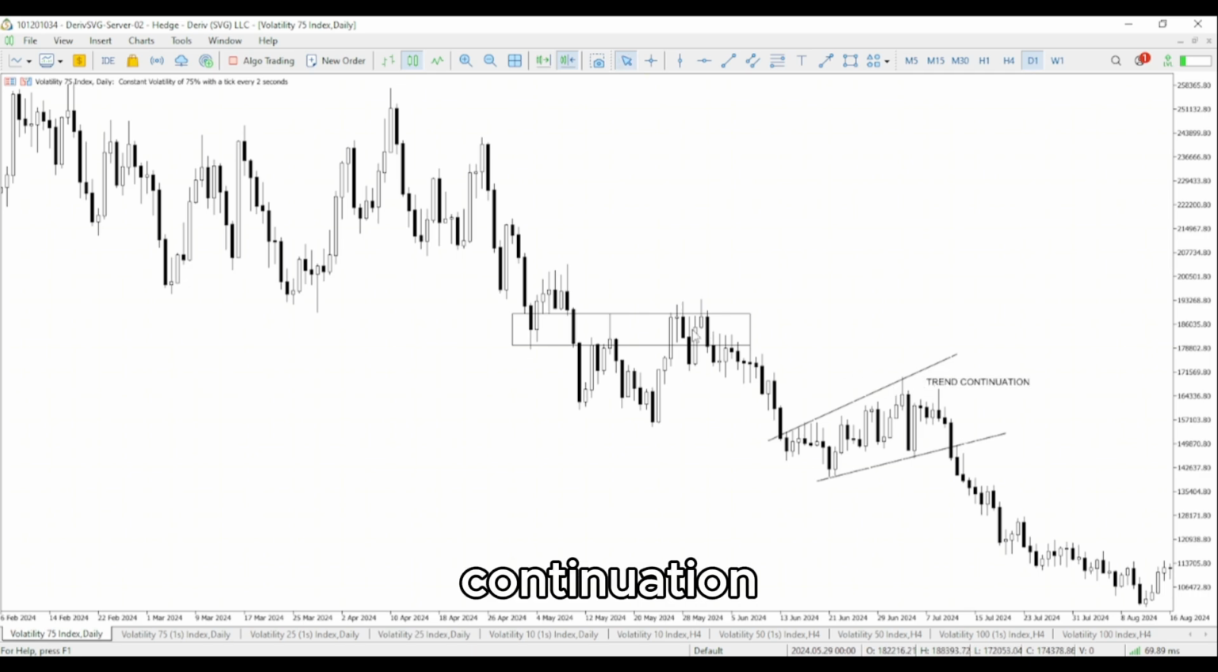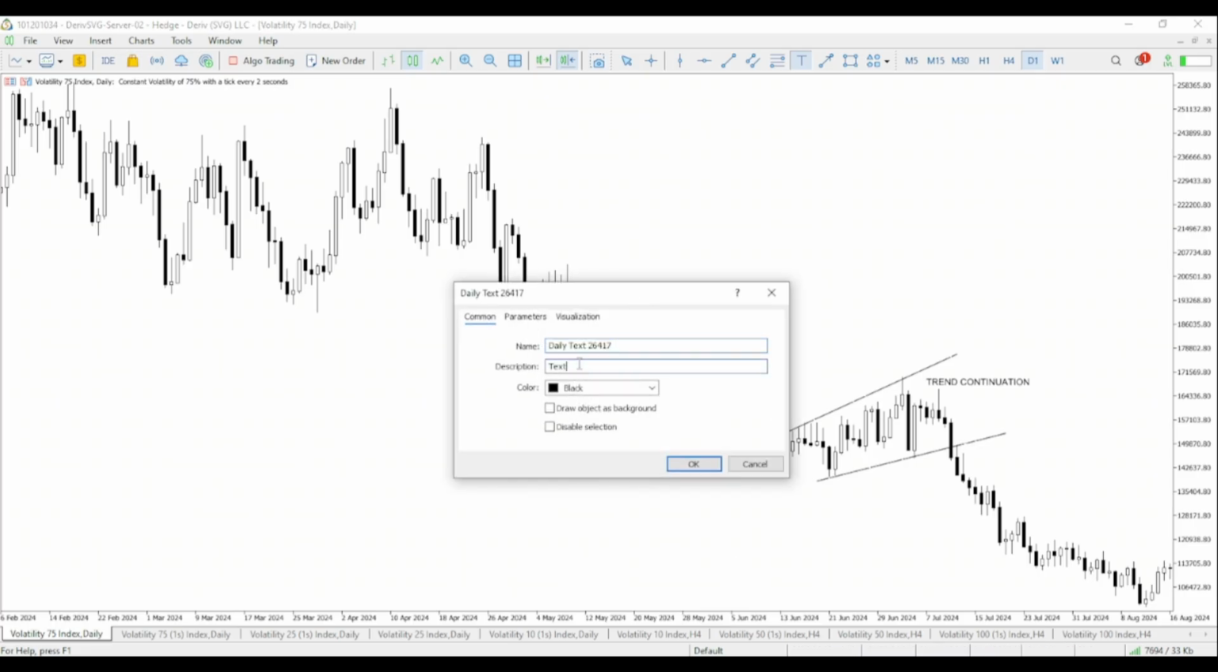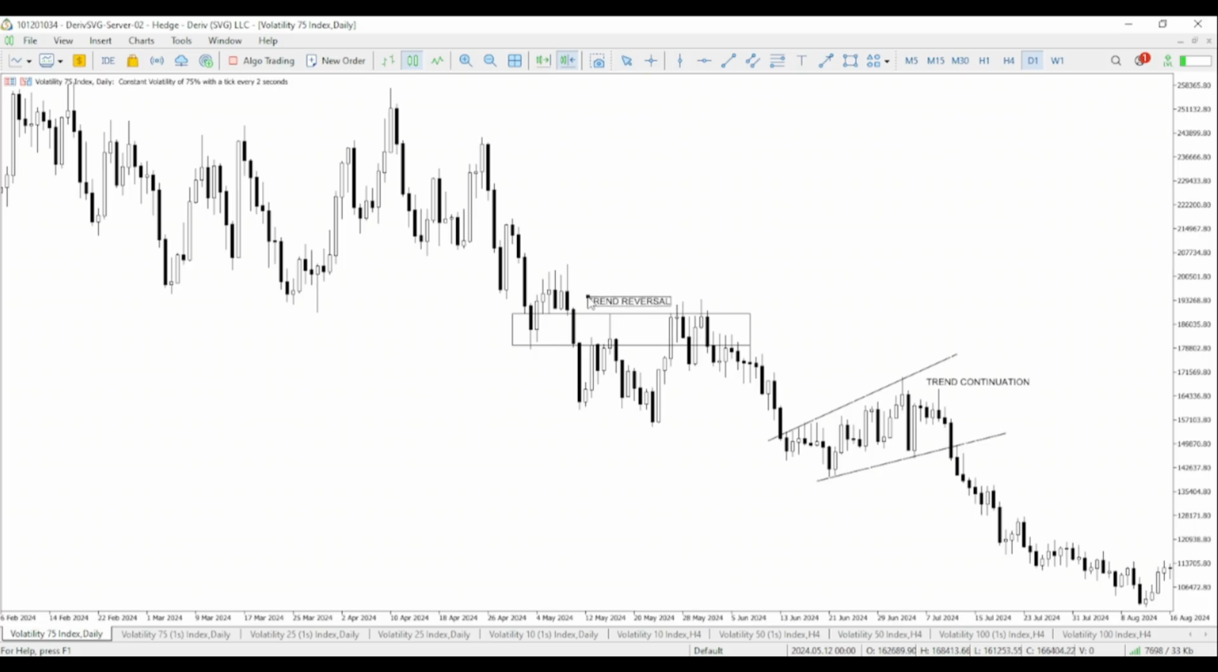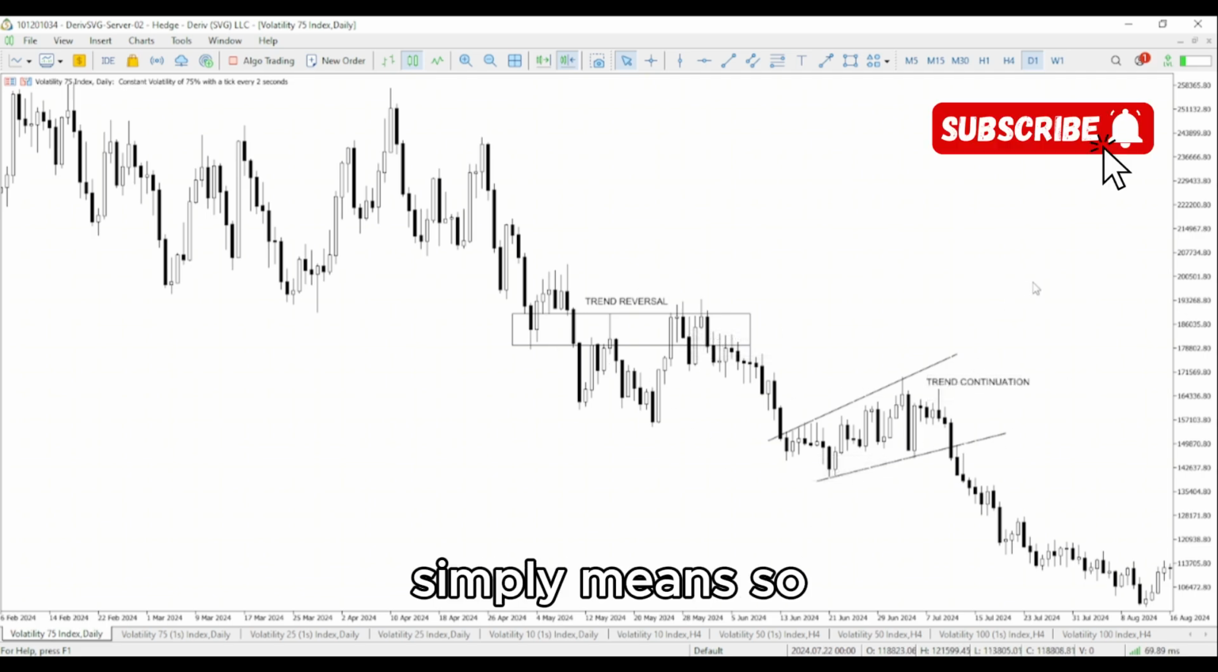This is trend continuation. Then this is trend reversal. This is a trend reversal. This is a trend reversal. So I believe it's very clear to you right now. You see clearly what a trend reversal means and what a trend continuation simply means.